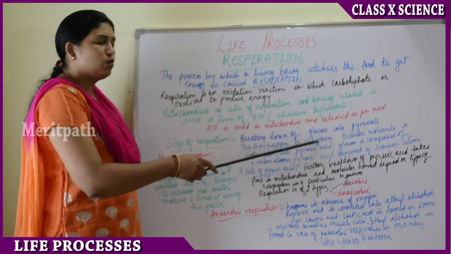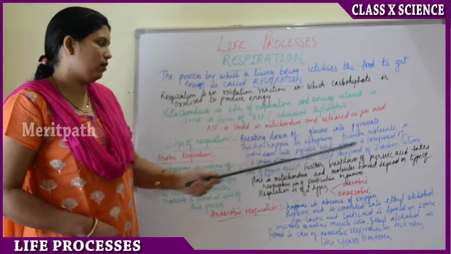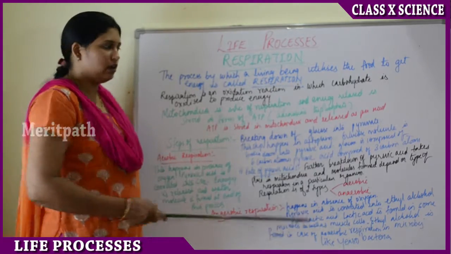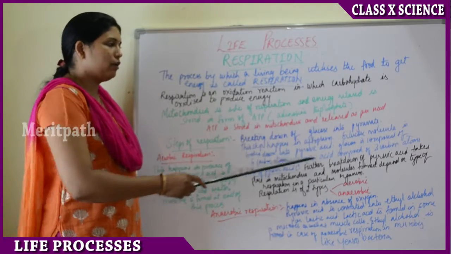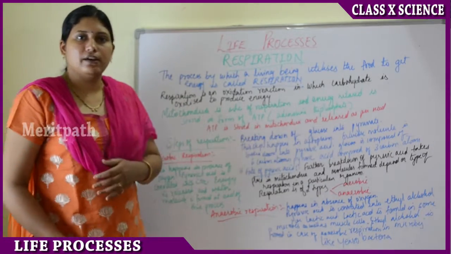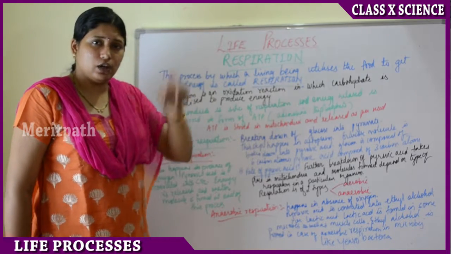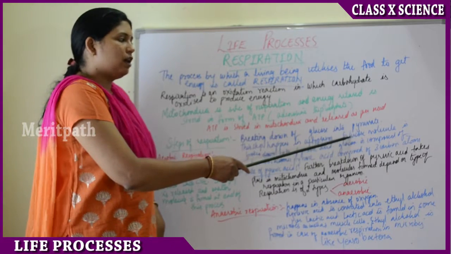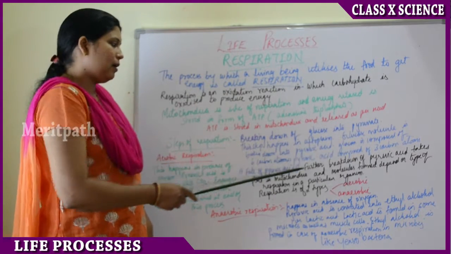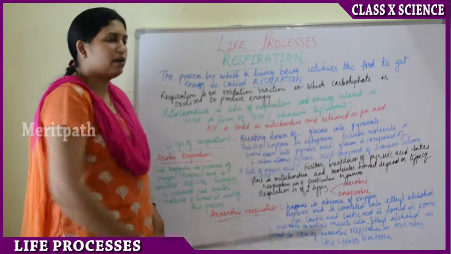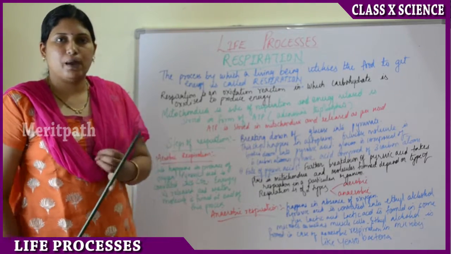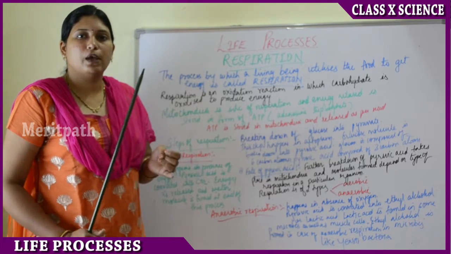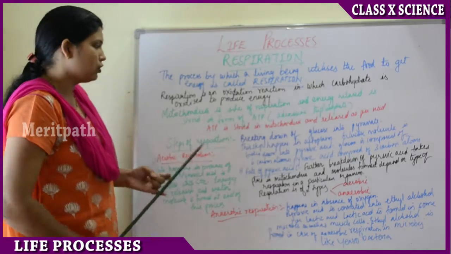Here the glucose is further broken down into pyruvate, and this step happens in the cytoplasm. Cytoplasm is also a part of the cell. The glucose we got from digestion is converted into pyruvic acid. Glucose is made up of 6 carbon atoms, and pyruvic acid is made up of 3 carbon atoms. So that is the first step.